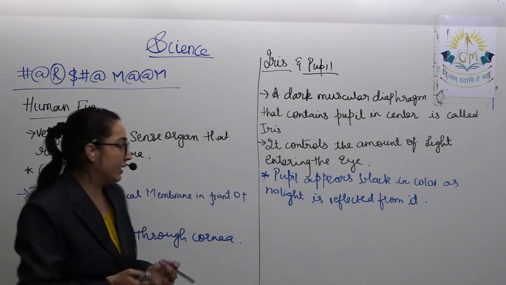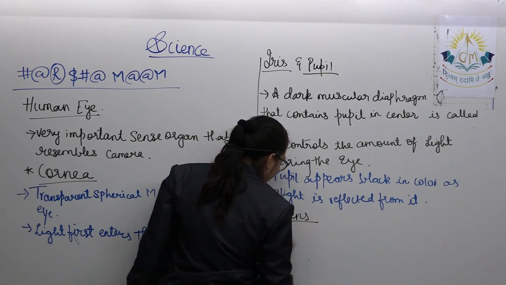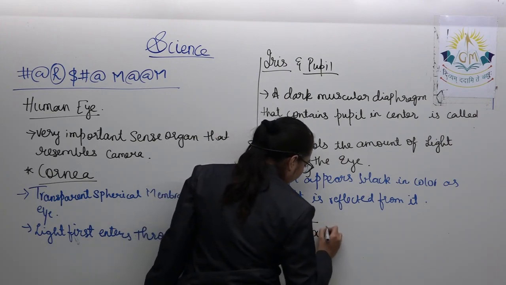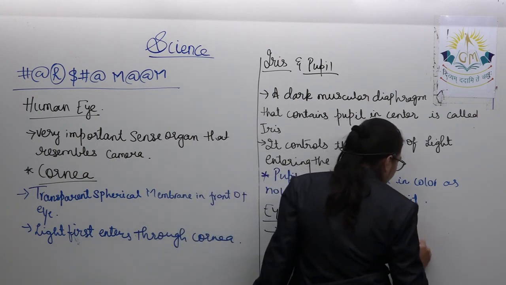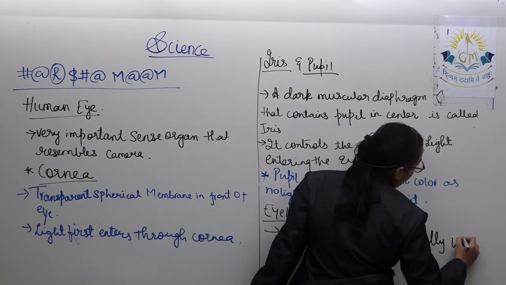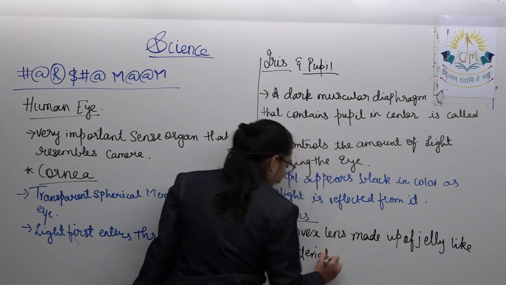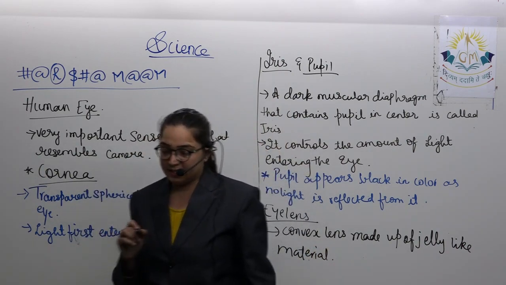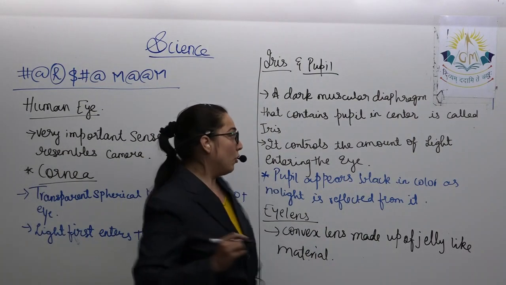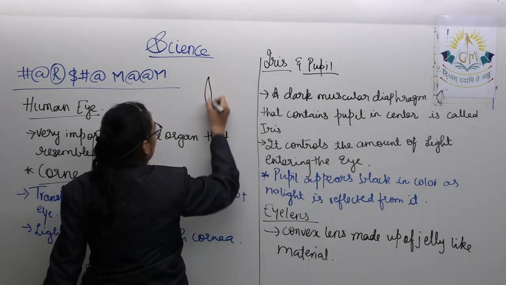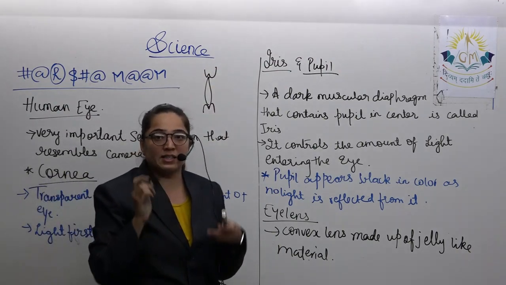Then comes the eye lens. The eye lens is a convex lens made up of jelly-like elastic material. It is held by the ciliary muscles. There are ciliary muscles at the top and at the bottom.